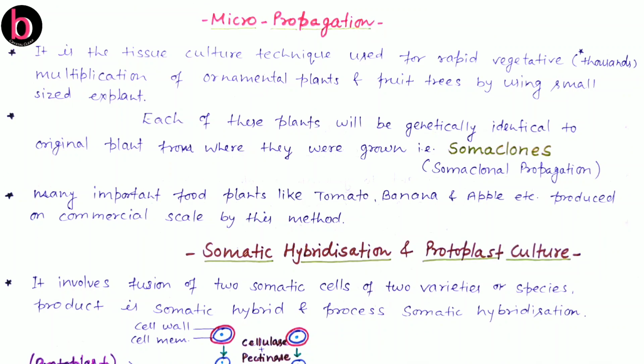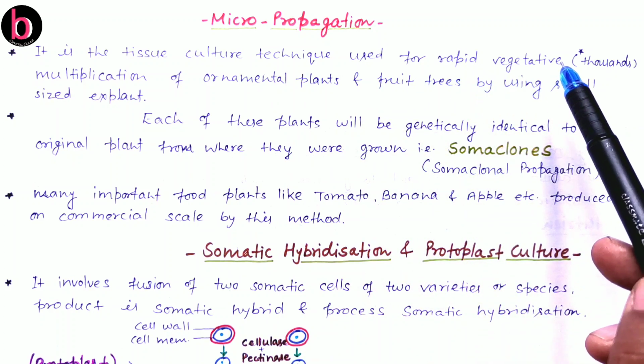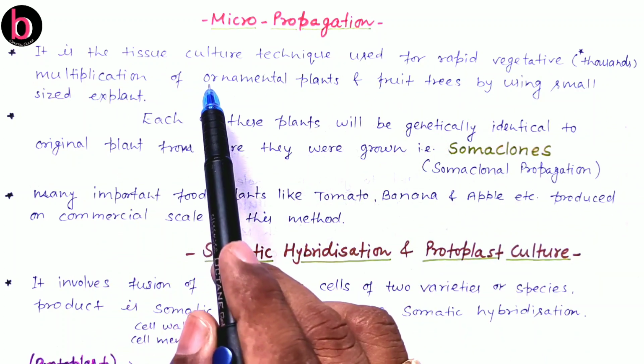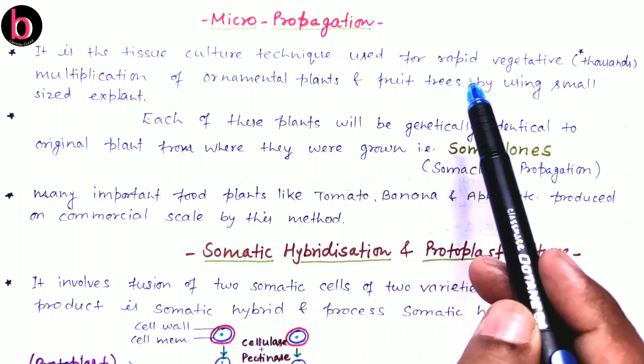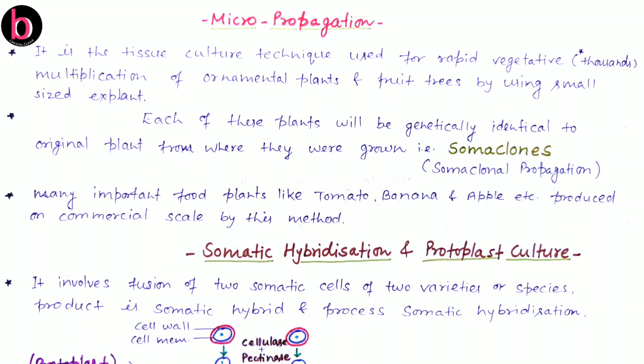Now micropropagation. Micropropagation is also a type of tissue culture, and in this technique we use rapid vegetative multiplication of ornamental and fruit trees by using a small-sized explant. So micropropagation is, we can say, an advanced type of plant tissue culture where 1,000 or more plantlets can be created in a very short period of time.